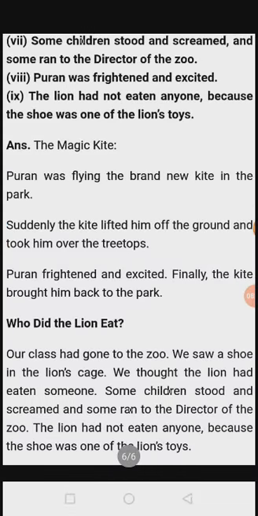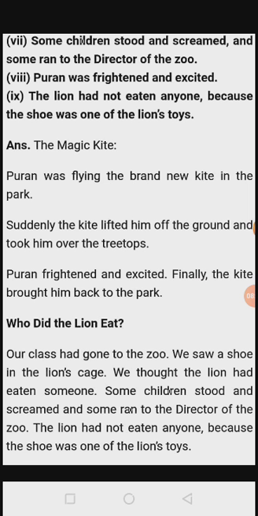In this way, first story we have finished. Puran was flying the brand new kite in the park. Suddenly the kite lifted him off the ground and took him over the treetops. Puran was frightened and excited, and finally the kite brought him back to the park. See, this is the first story, the magic kite.